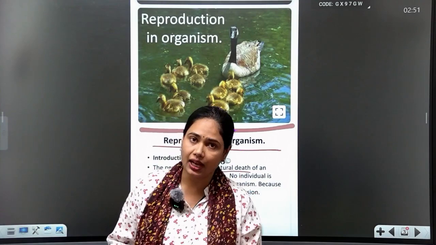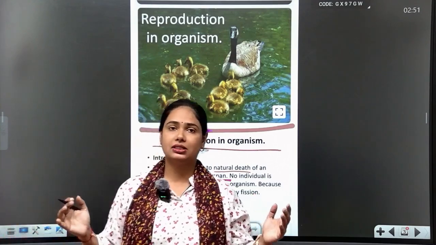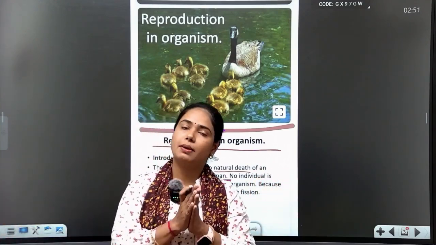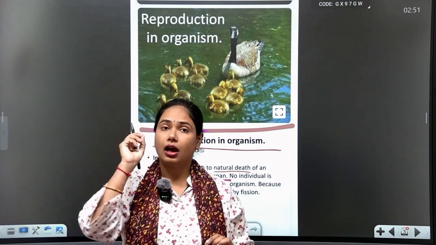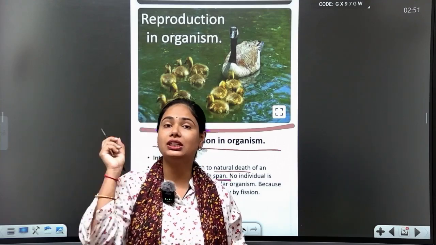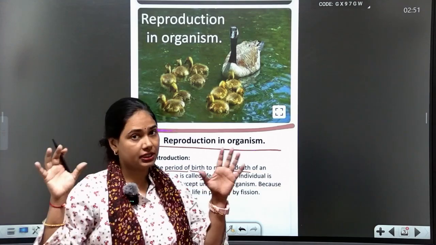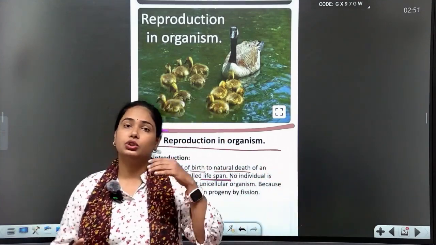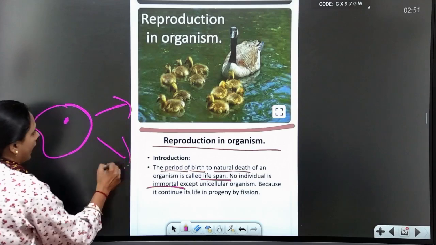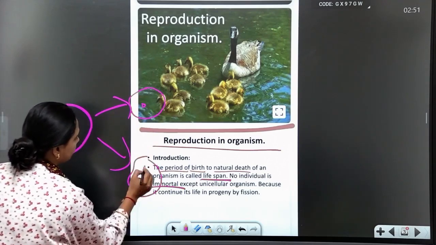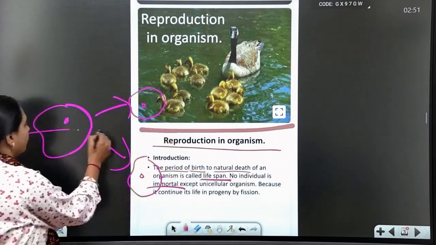Now there is another thing, an exception. All living beings get natural death, but there is an exception: the immortal amoeba. Unicellular organisms show immortality, because they show fission and by this process they give their life to their progeny, so they divide their cell.